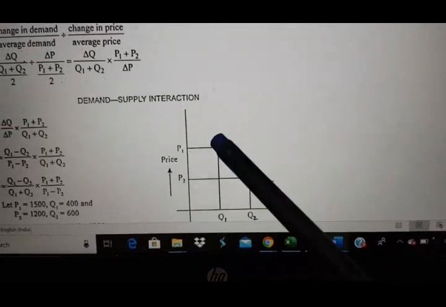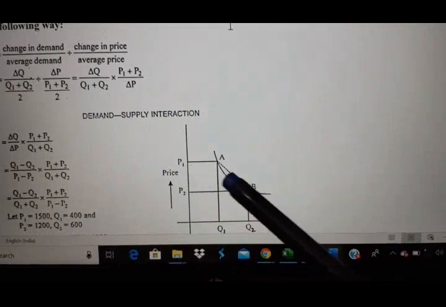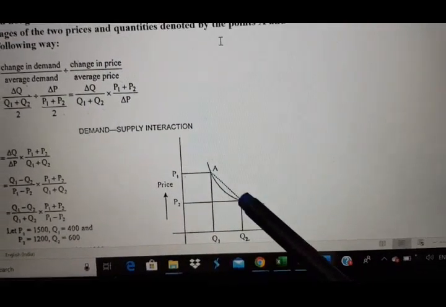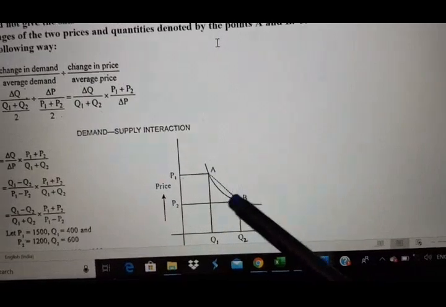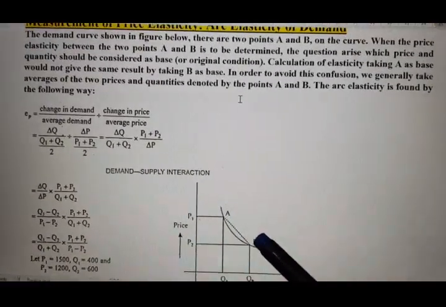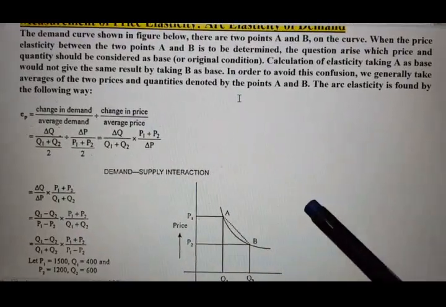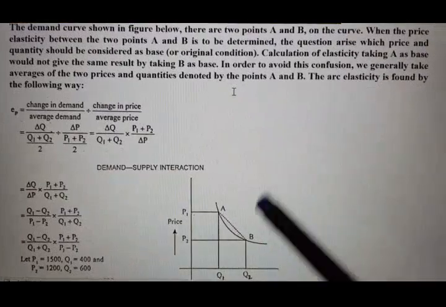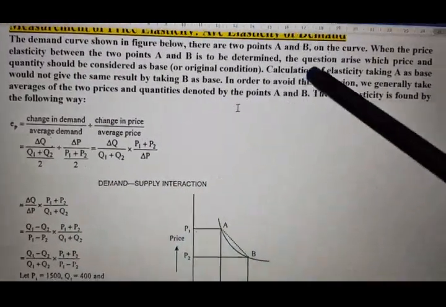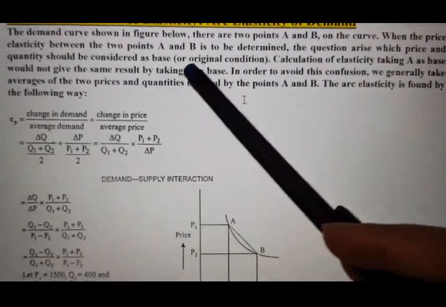So two combinations of price and quantity demanded are given, and we are getting 2 points on this particular arc, like on a demand curve, A and B. Now, which point should be considered as base?